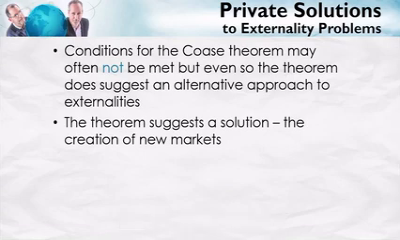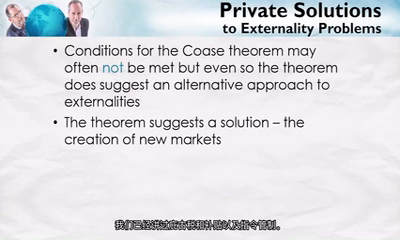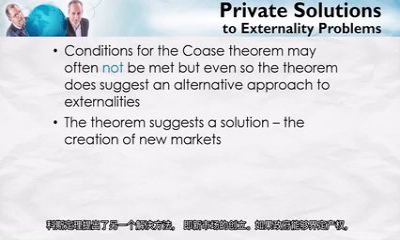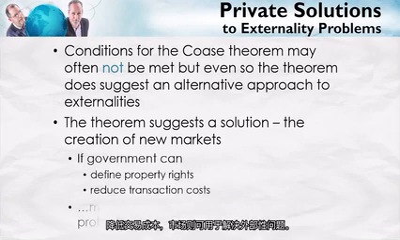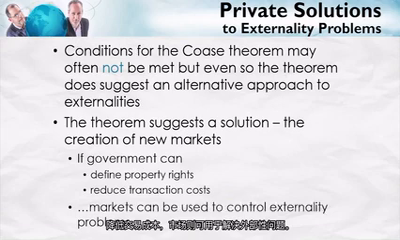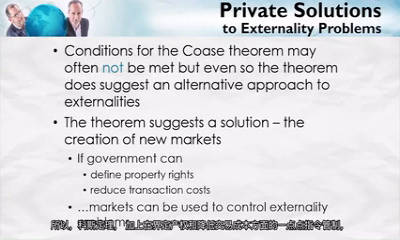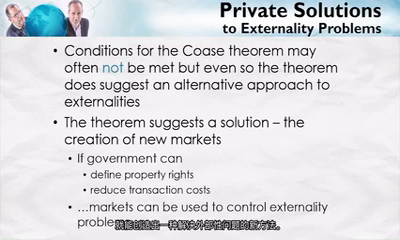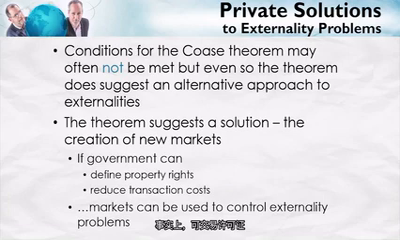We've already looked at Pigouvian taxes and subsidies and command and control. The Coase theorem suggests another solution, namely the creation of new markets. If the government can define property rights and reduce transactions costs, then markets can be used to control externality problems. So the Coase theorem plus a little bit of command and control in terms of defining property rights and reducing transactions costs can create a new form of solution to externality problems. And in fact, tradable permits is what we're going to be looking at in the next talk.